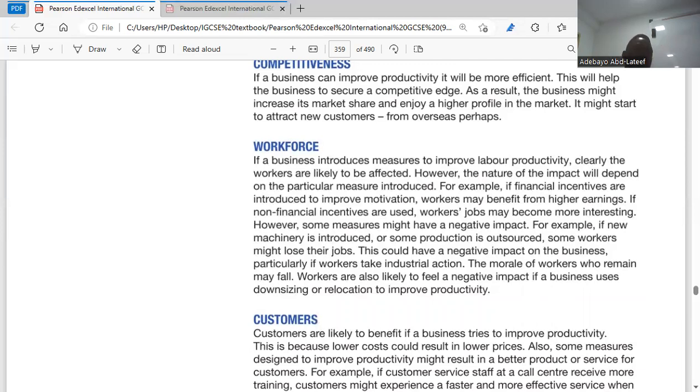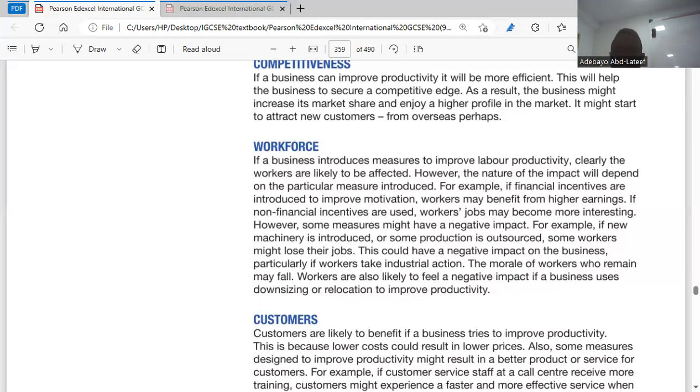Before we go to the negative impact, the workforce, the workers, your staff, if you are thinking about improving productivity, you need to come up with different incentives that will motivate them to do more. That is the point they are saying here. But either you use financial or non-financial, what is the negative consequence of using incentives for workers? Here they said, however, some measures might have a negative impact.